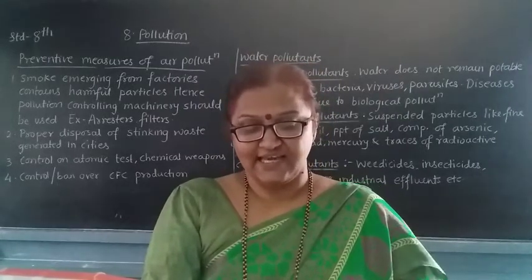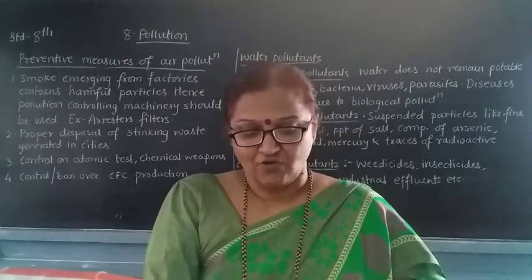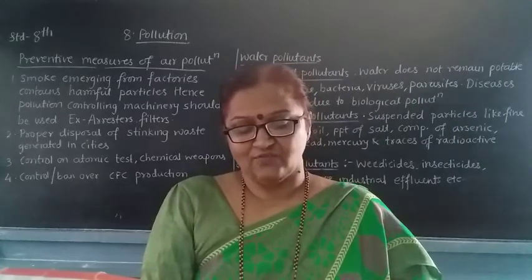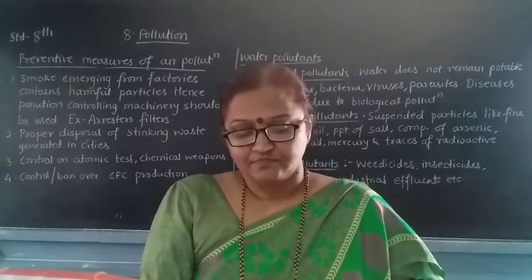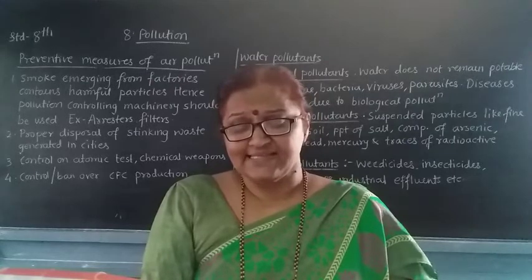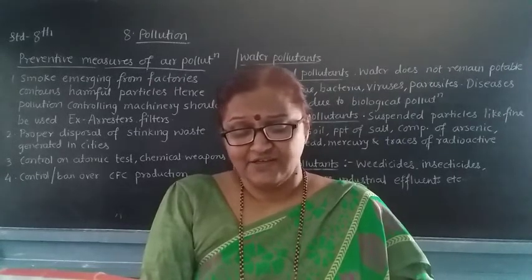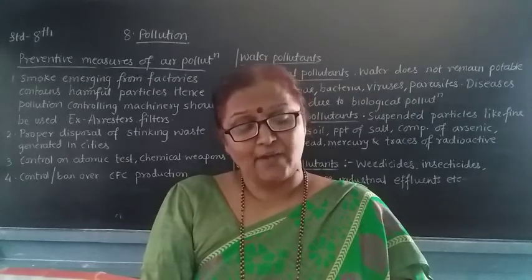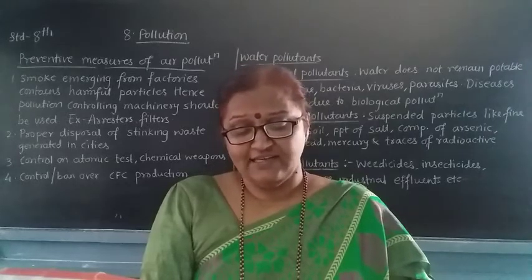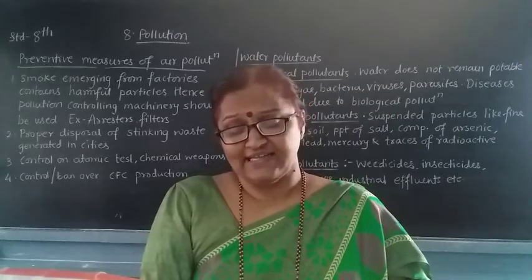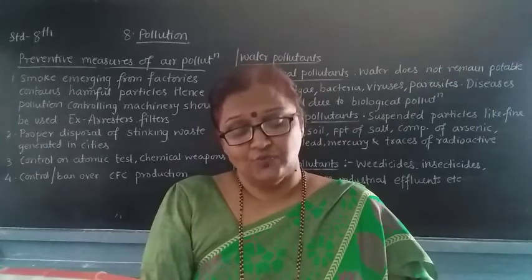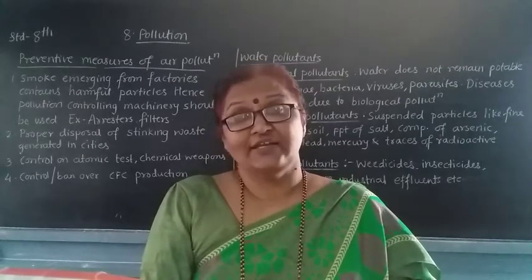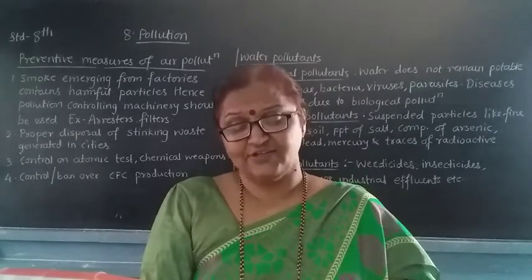Next one, see there, soil pollution. Out of the total land area of the soil, some is covered by ice, some is covered by desert, whereas some is occupied by mountains and hills. Very less area of land is available for the human use. So whenever you see, the soil is said to be polluted.